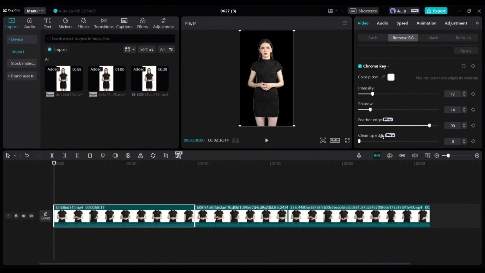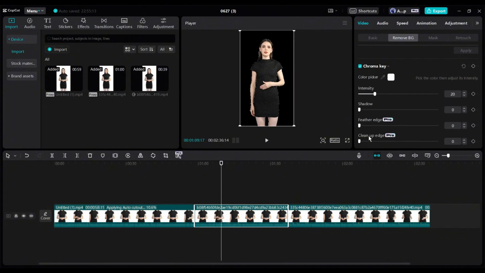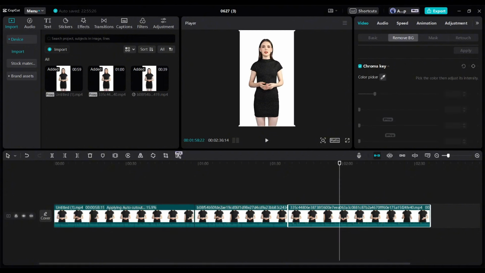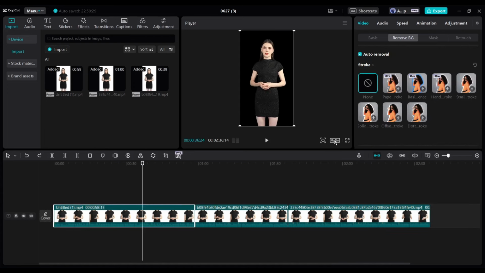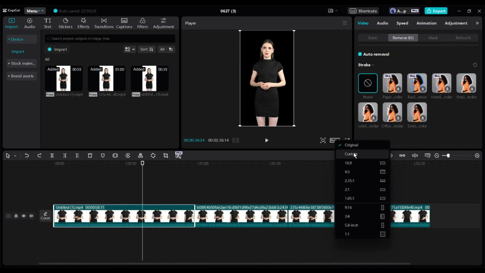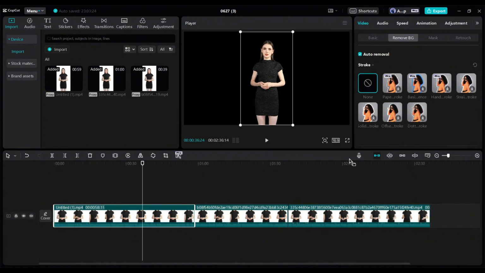Now if you are a free user, you won't find the Cleanup Edge option. But you can do it with intensity and shadow options. In the same way, delete the background from all the video clips. After removing the background, come to the aspect ratio. Set the aspect ratio according to your needs. I will go with 16:9.